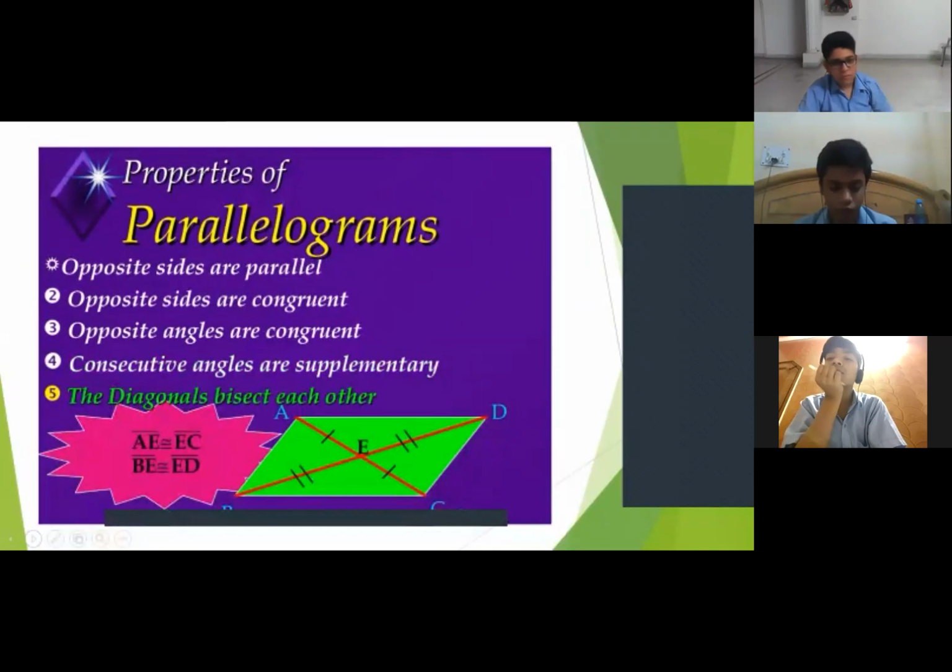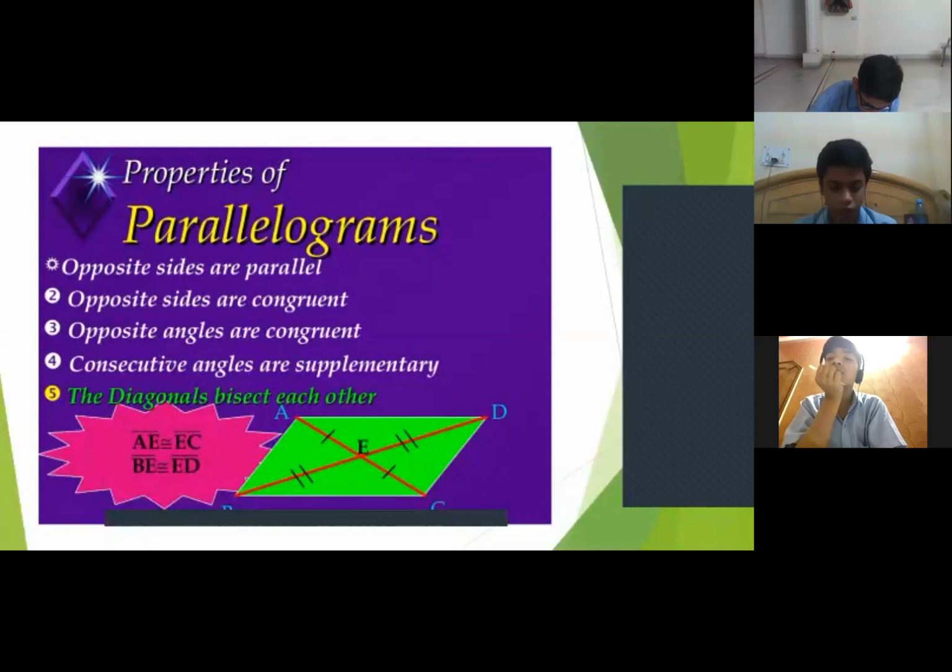Now, diagonals bisect each other. This is very important. It means AE and EC are equal, DE and EB are equal. Please do not get confused with this. Diagonals are not equal, but they are bisecting. Means AC is not equal to BD, but AE is equal to EC and BE is equal to ED.